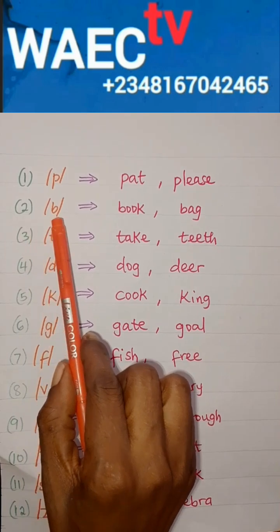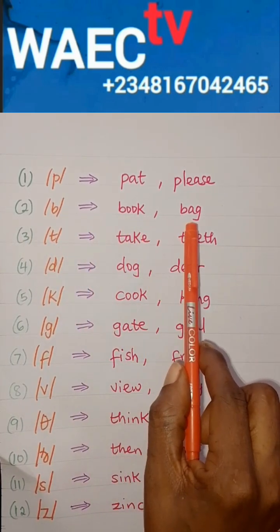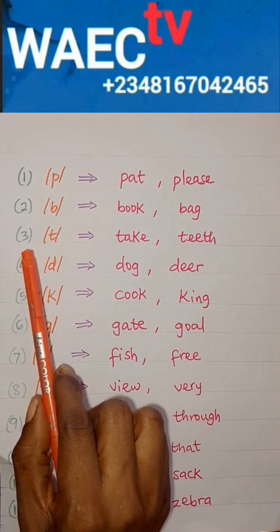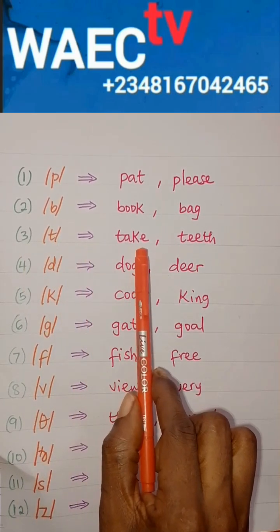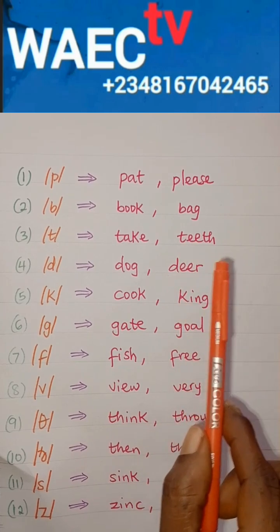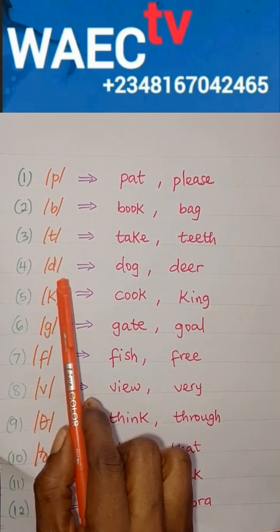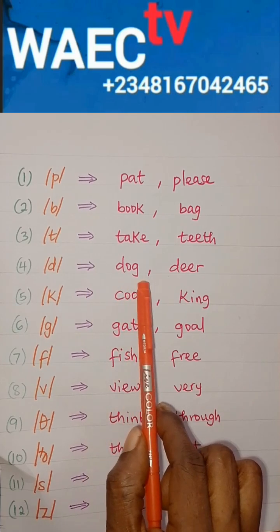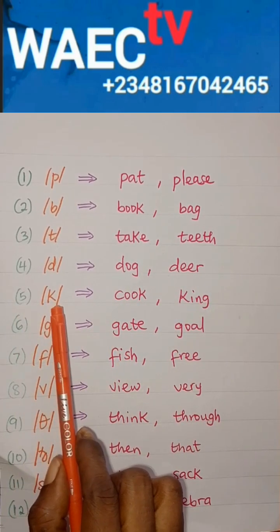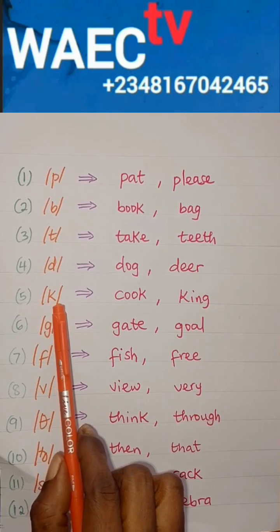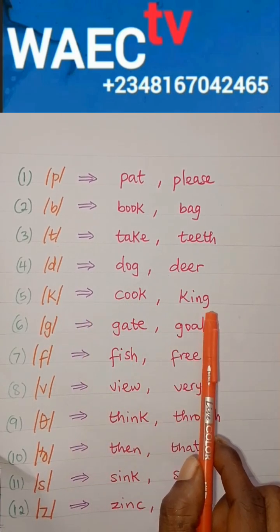Number 2, B, as in book and bag. Number 3, T, as in take and teeth. Number 4, D, as in dog and deer. Number 5, K, as in cook and king.